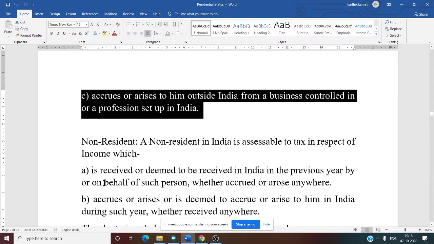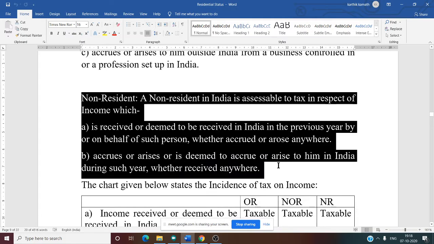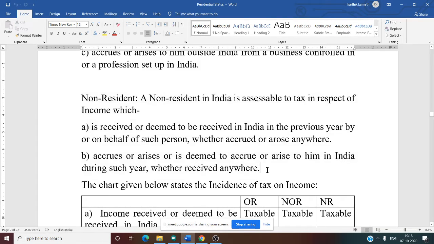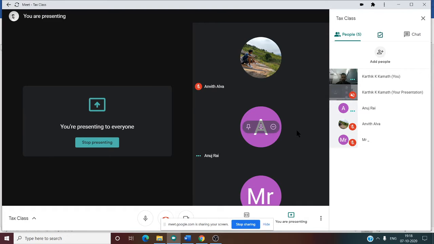Now non-resident. Next thing we need to see about non-resident. A non-resident in India is eligible to tax in respect of income which is received in India, accrued or arose anywhere. That is similar for all the three. Next one, accrue or arose to or deemed to accrue or arise to him in India during such year, whether received anywhere. So that is also similar for all three. So now whether this is clear, first two conditions are there for every three category of people. Whether this is clear?